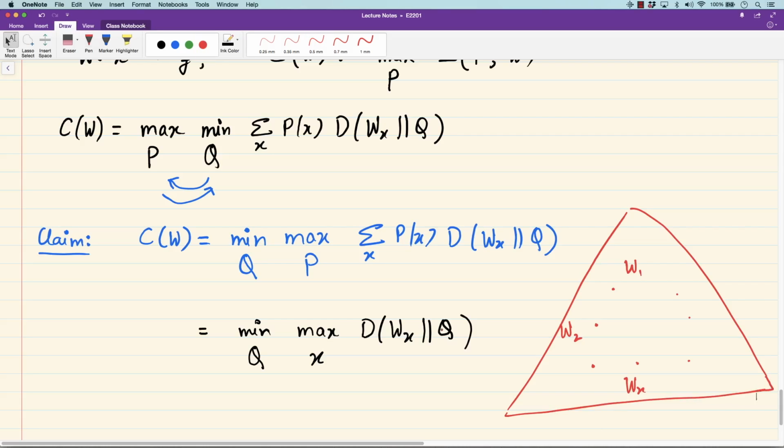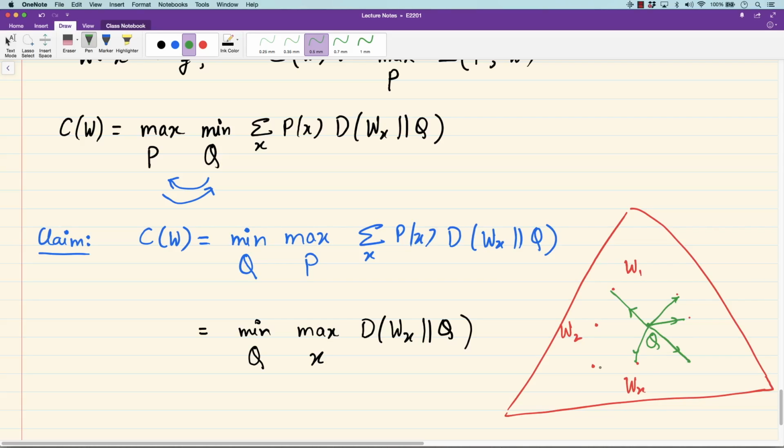So what is this quantity here? You take a Q, some distribution Q here, and take the distance between Q and these points. These are different distances. And look at the point X that is farthest from Q.